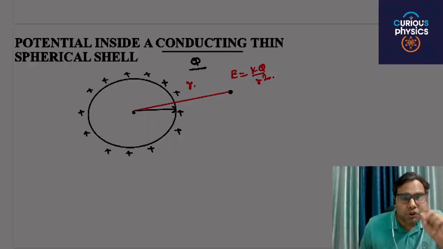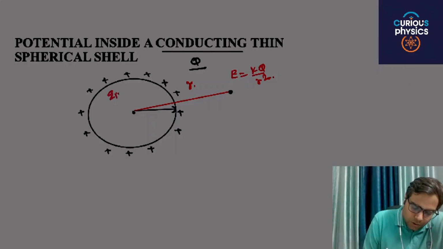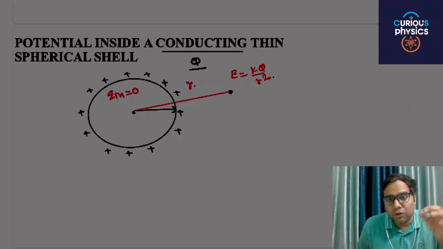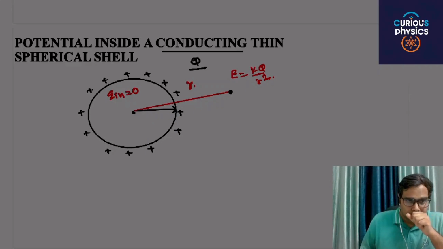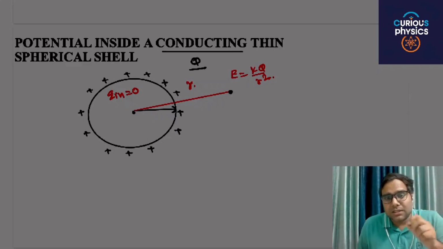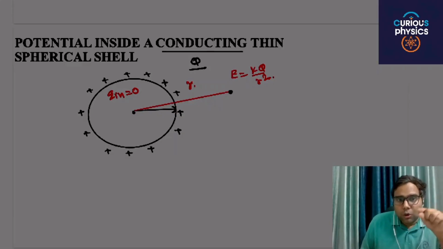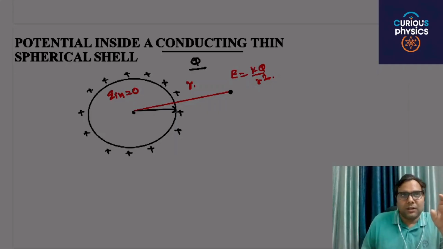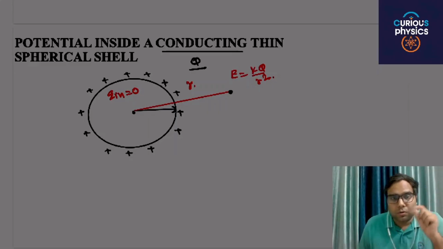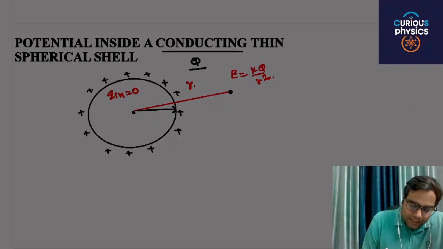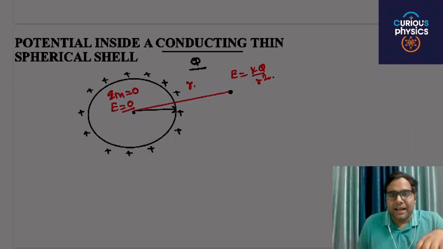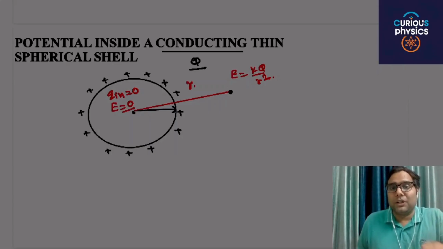There will be no charge. Q in is equal to 0 because all the charge is distributed on the surface. If Q in is 0, then according to the Gauss law, and we have already discussed this in chapter 1 in the application of Gauss law, the electric field is 0.